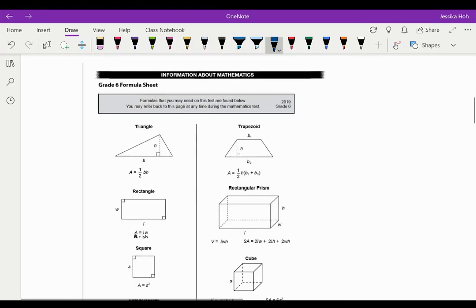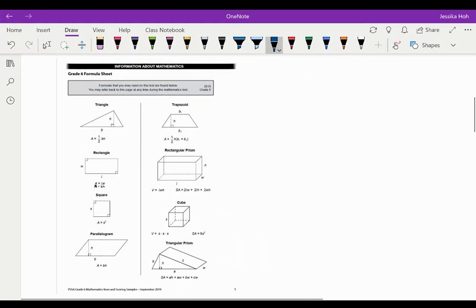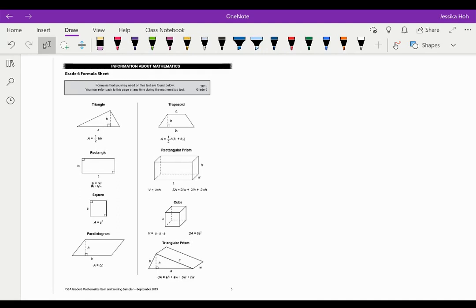So in 6th grade, for PSSAs, you are given this PSSA formula sheet. You're not required to memorize these formulas, but you will need to know how to use all of these when you take the PSSAs. And when you get to older grades in 7th and 8th grade geometry as well, you'll just keep adding to them. We're going to try to talk about all of these formulas before the end of the year. So hopefully we get to all of them.